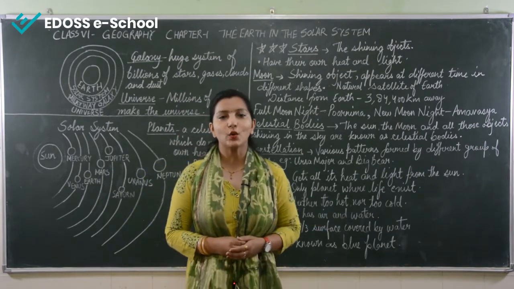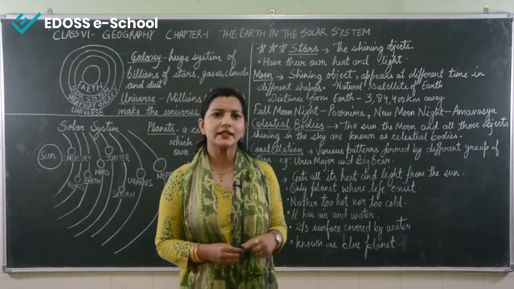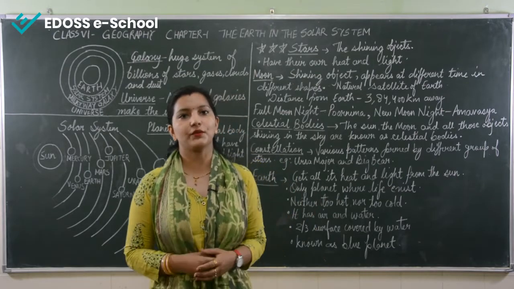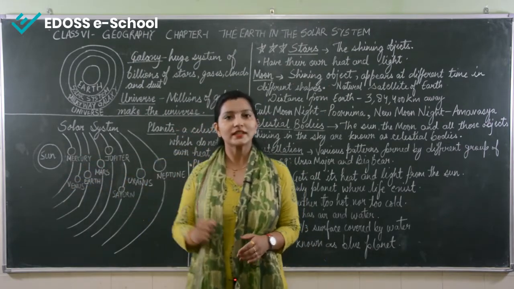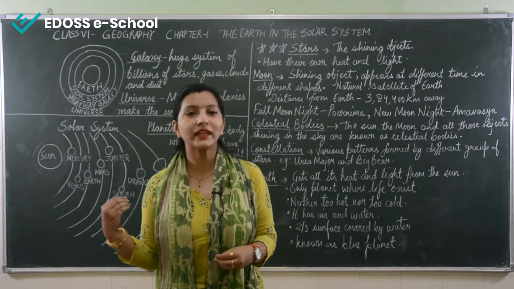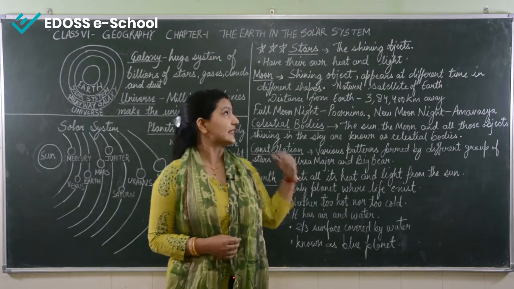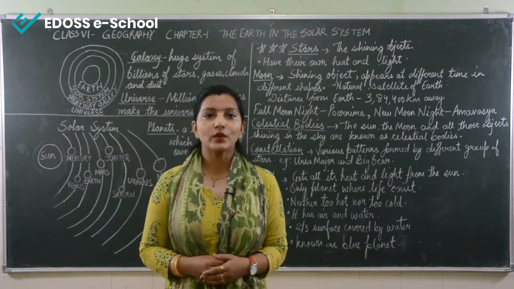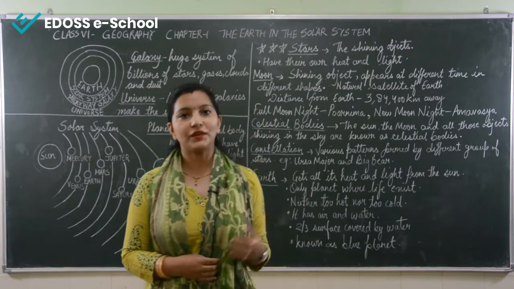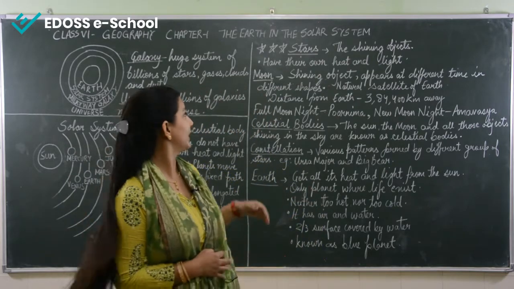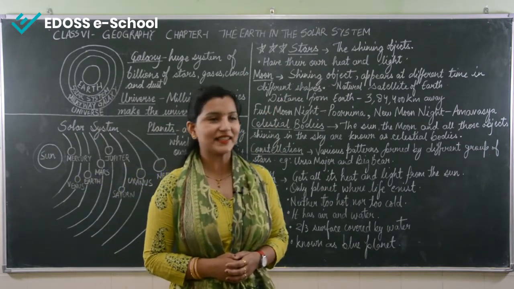Stars have their own heat and light. That's why they twinkle. And they seem so small in size because they are so far away from us as compared to the sun. The sun is also a star, and it has its own heat and light. It is made up of hot burning gases. Other stars also have their own heat and light, but they are so far away from us that we cannot feel their heat and light. The shining objects that have their own heat and light are known as stars.